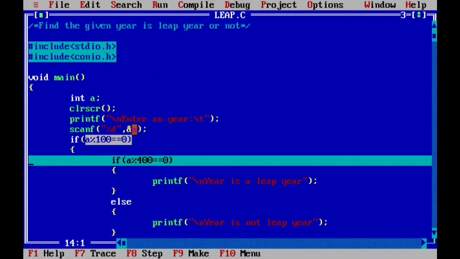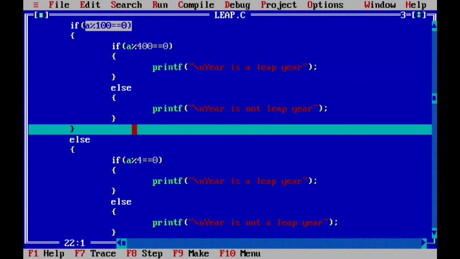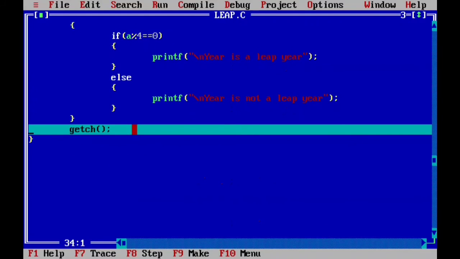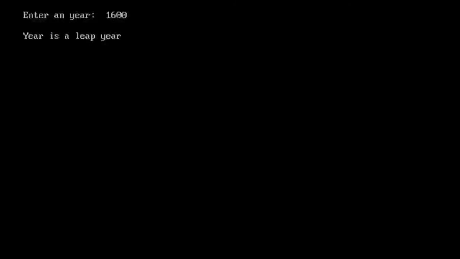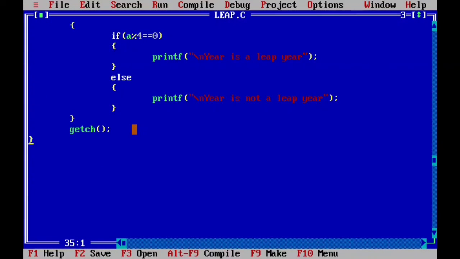So 1600 is divisible by 400. Again 0 equal to 0. In this case also, the if part will be executing, so yes, it is a leap year, and the else part will be skipped. Again the else part of the main if will be skipped, and you will have an answer as year is a leap year, right? And your program terminates here.